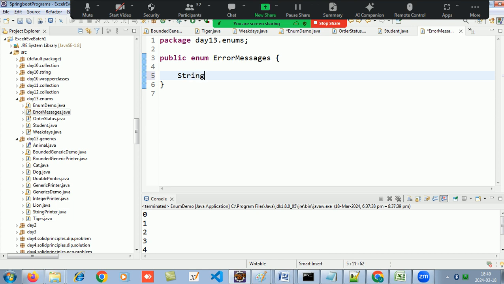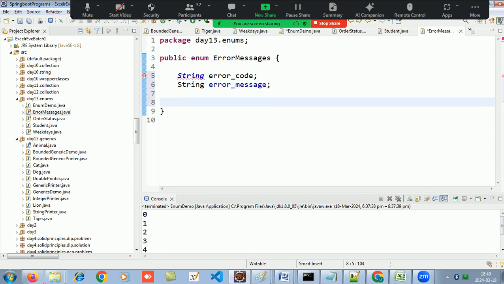So my error code will also be a string, and my error message will also be a string. Till now, you can visualize it like a class. You can just visualize it like a class till now, no problem.